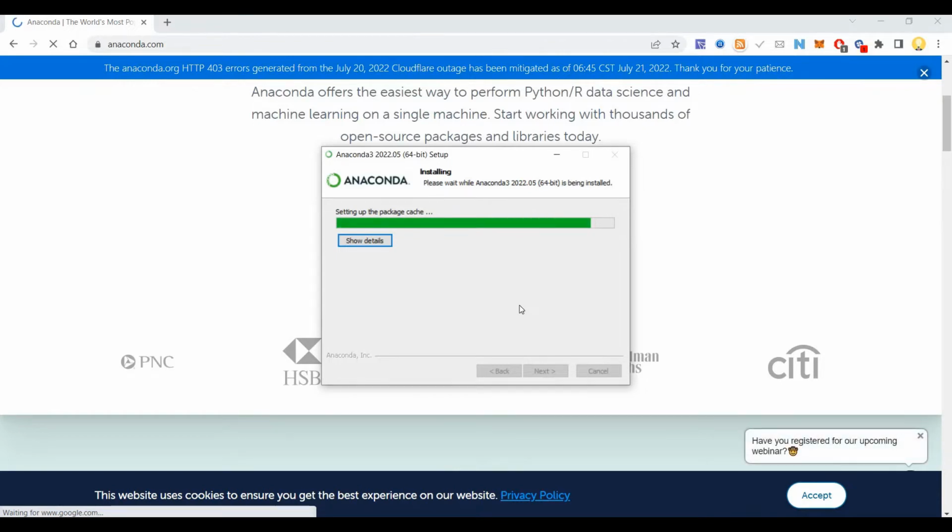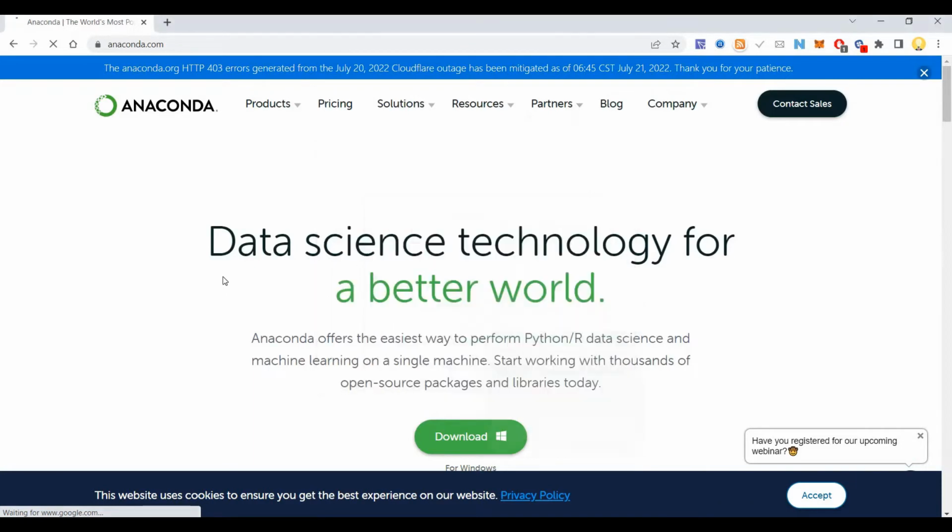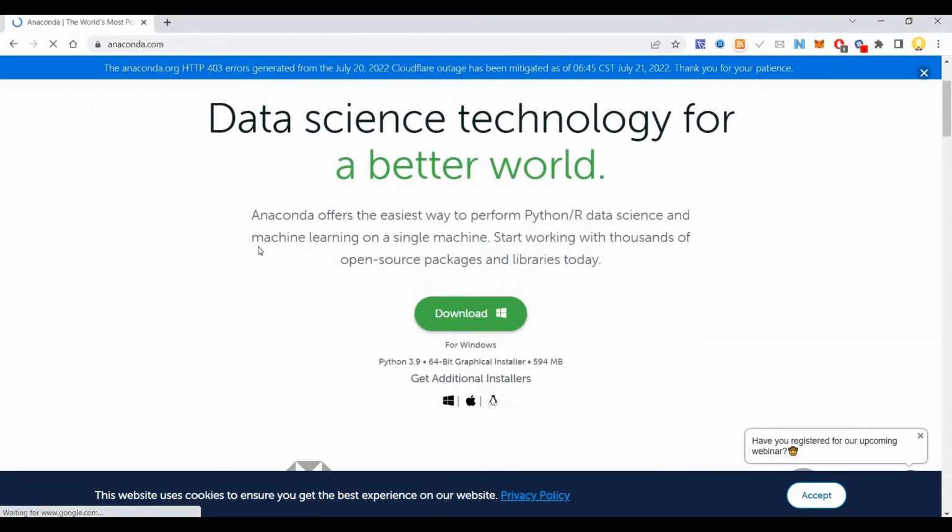So it has a lot of things that come together with it. It offers the easiest way to perform Python, R, data science, and machine learning on a single machine. You can work on thousands of open source packages and libraries.